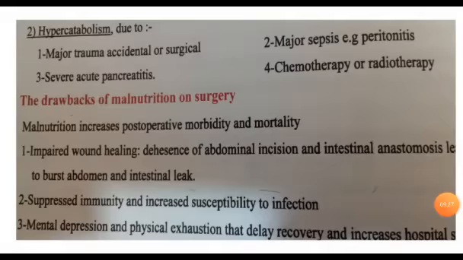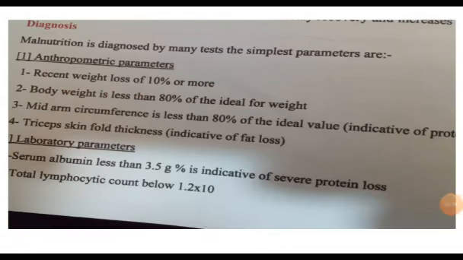How to assess malnutrition in the surgical patient pre-operatively to avoid post-operative complications? There are anthropometric measurements for assessment of malnutrition in the surgical patient. First is recent weight loss. Recent weight loss of more than 10% of the weight of the patient indicates malnutrition, especially recent weight loss in the last 3 months.